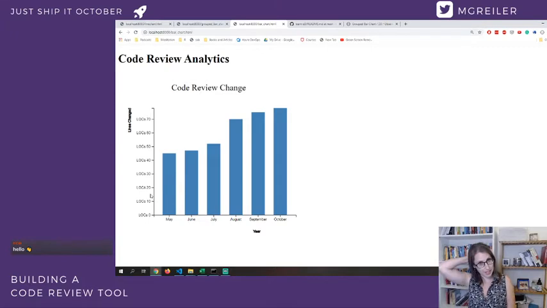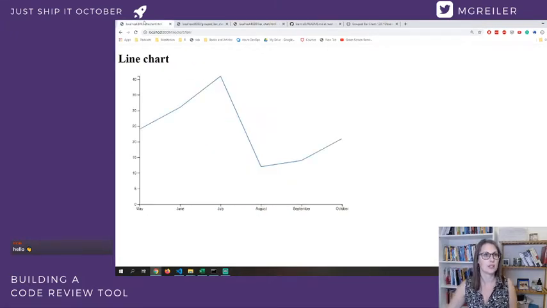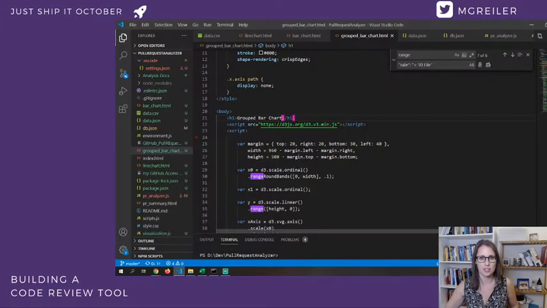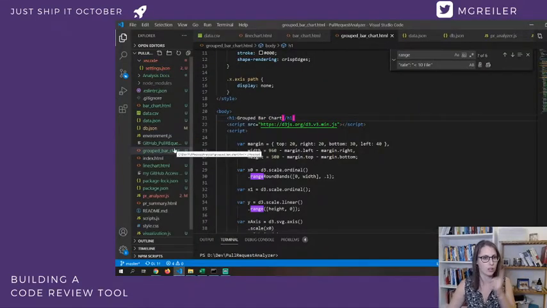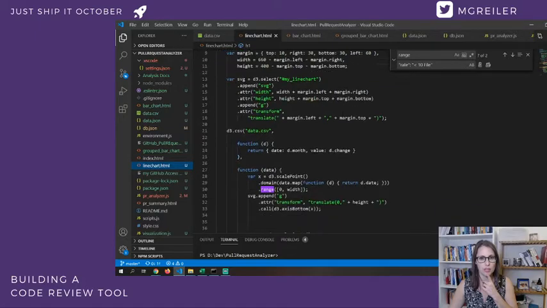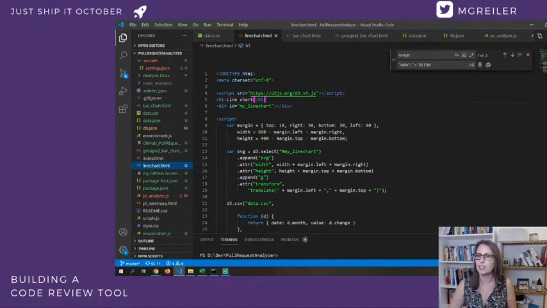But yeah, I just played around with that. And then there is also the line chart, right? So this is actually the thing that I just made. And I was super afraid of it. And it turns out there's actually not much to it, at least in this very simple way that I use it, right? Let's have a look, for example, at one of the line charts. So here are a few things. I'm really just figuring it out.